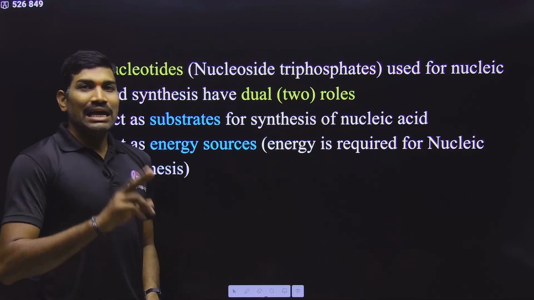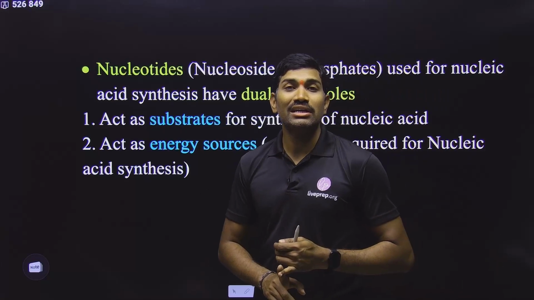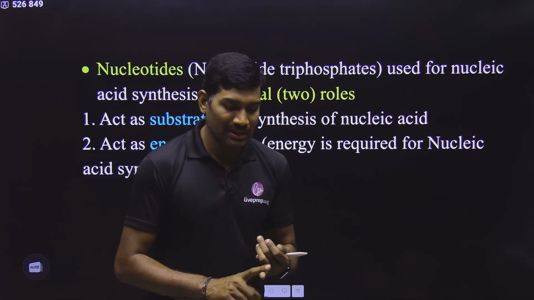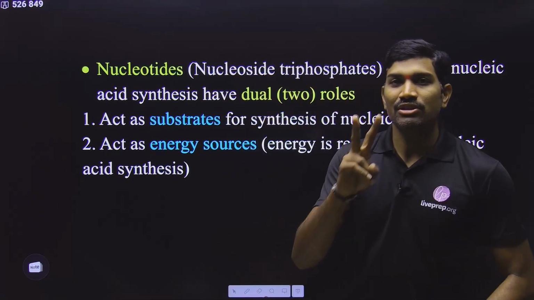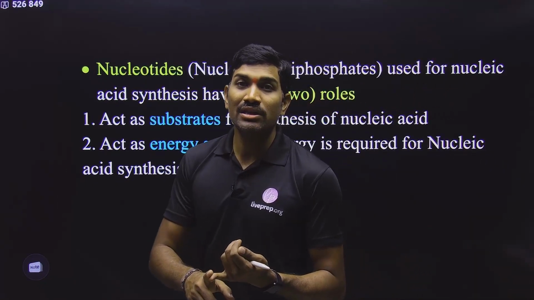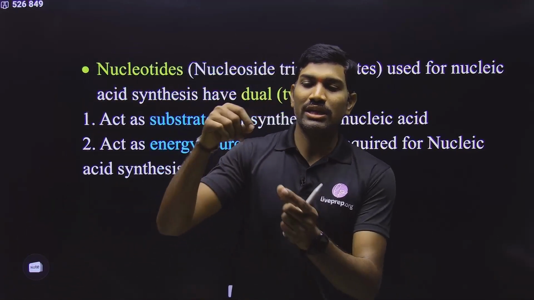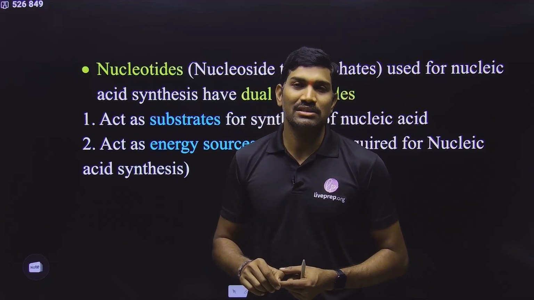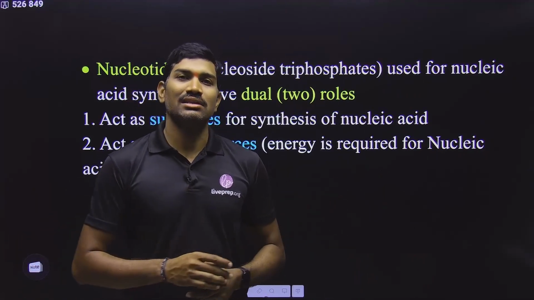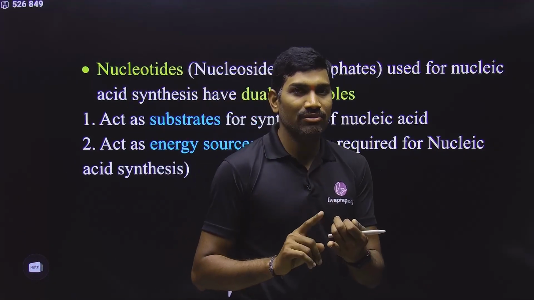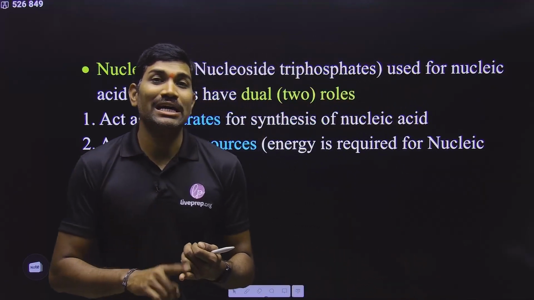Before proceeding further, I will give another important interlinking piece of information. When we studied the chemical coordination and integration chapter, even in the revision I have covered that point. At the end we studied the mechanism of hormone action, and there we studied 2 types of mechanisms. One is for the peptide hormones, which are hydrophilic and cannot cross the plasma membrane, so they bind to plasma membrane receptors. Yes or no? The other type is hydrophobic steroid hormones, which can directly enter into the cell. Understand carefully: peptide hormones, hydrophilic, cannot enter the cell directly. That's why they bind to plasma membrane receptors.